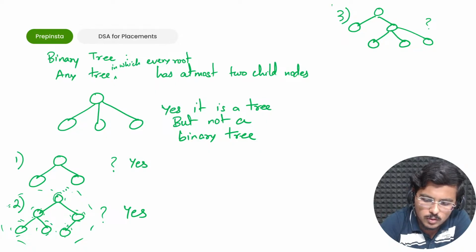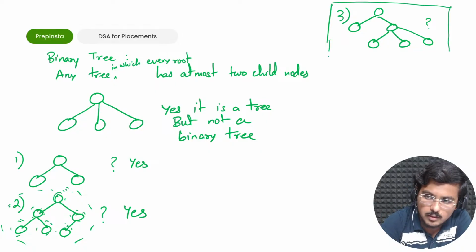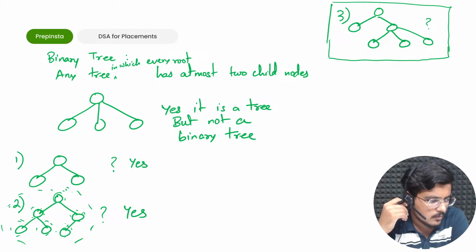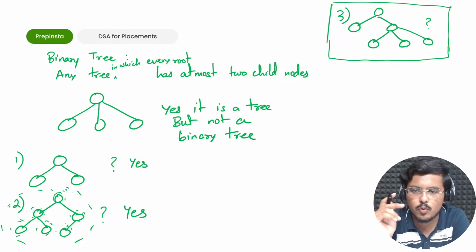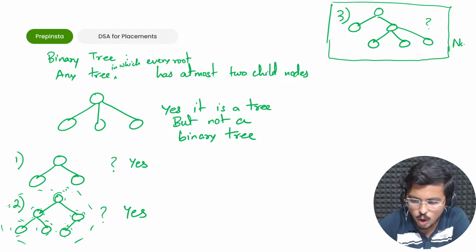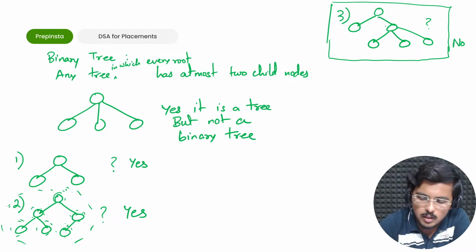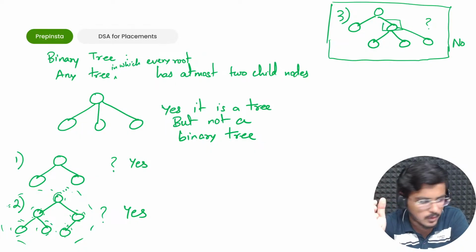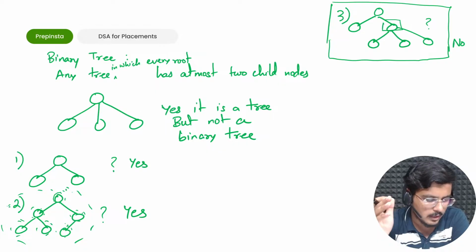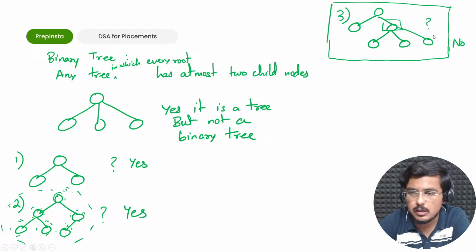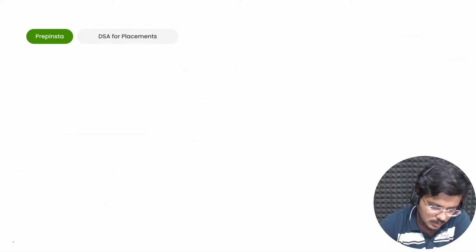Now if I talk about this particular tree, the third one, is this a binary tree? Yes, only for root nodes you have to check. 3, no sir, correct. This is not a binary tree. The reason being, for this root node you have 3 child nodes, isn't it? Absolutely correct. Very nice. Now when you can identify what is binary tree, now I'll explain you something more interesting called as